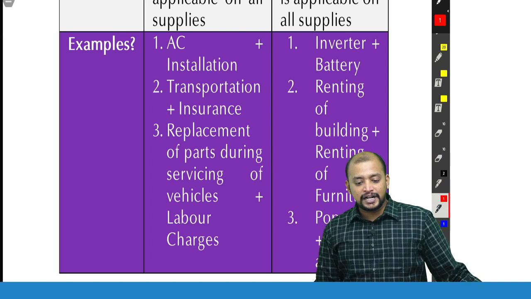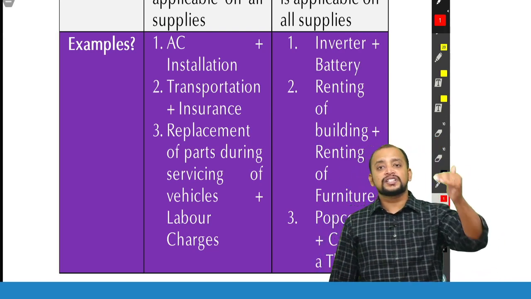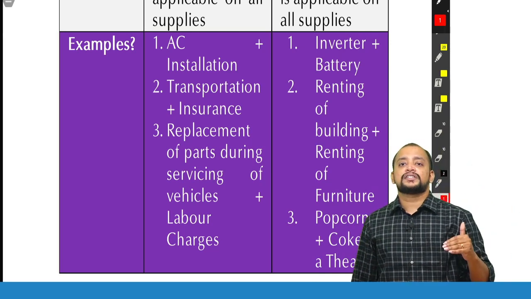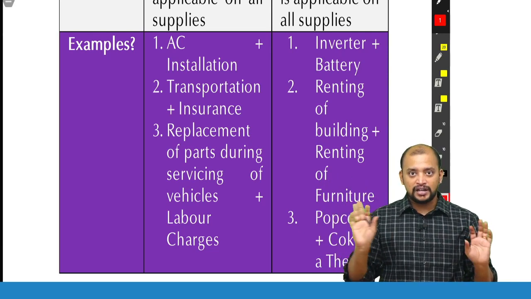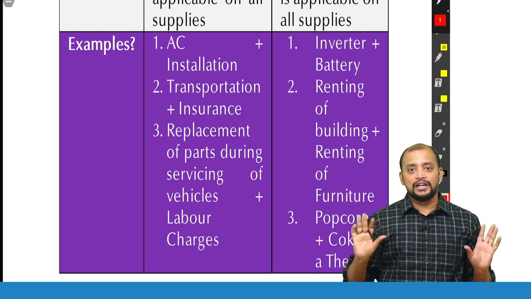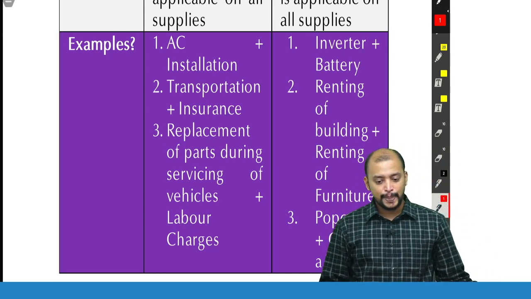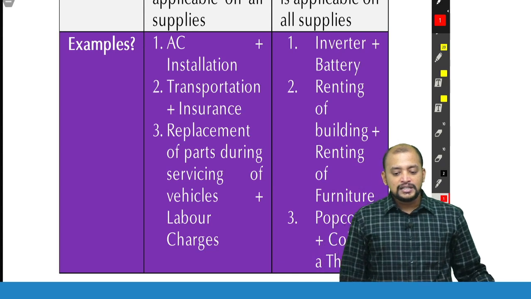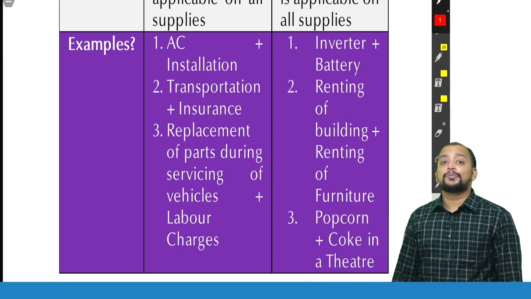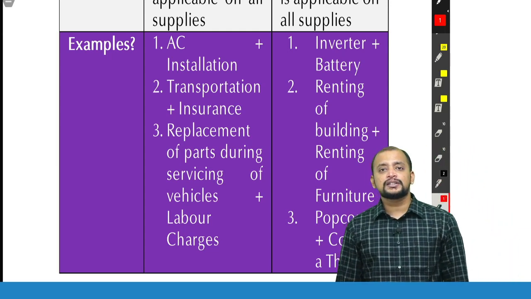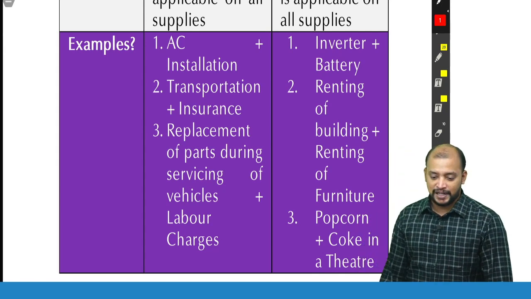Then, can you elaborate on nil rated supply? Nil rated supply means very simple. Whenever there are some goods and services, and for those goods and services the rate of GST is nil, it is known as nil rated supply. Okay, so the rate will be 0 or nil. That is nil rated supply, not zero rated supply. Don't understand it as zero rated supply. Then in a hotel, stay and food, yes, composite supply, provided that the food is complementary food. Complementary food means whether you eat or not, you have to pay for the food. That is known as composite supply.